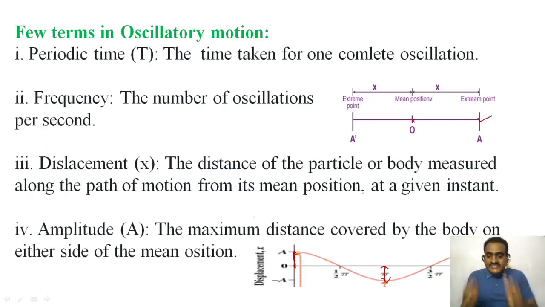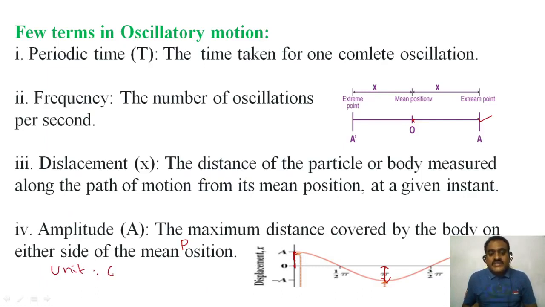The maximum distance covered by the body on either side of the mean position, or simply the maximum displacement of the particle in oscillatory motion, is also called amplitude. What is the unit of amplitude in CGS?